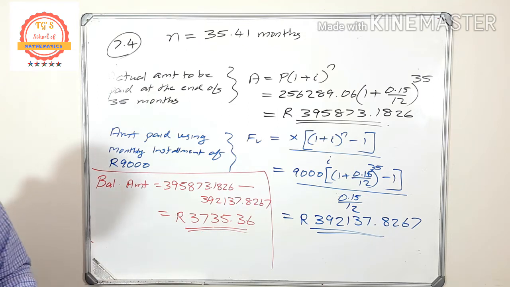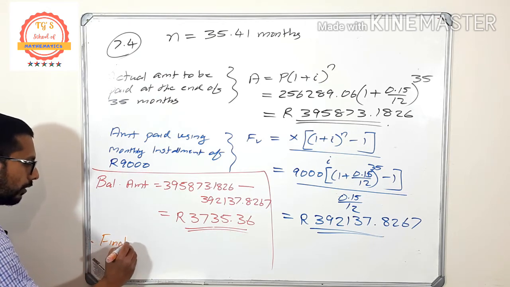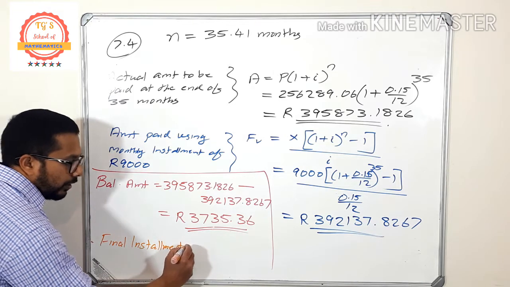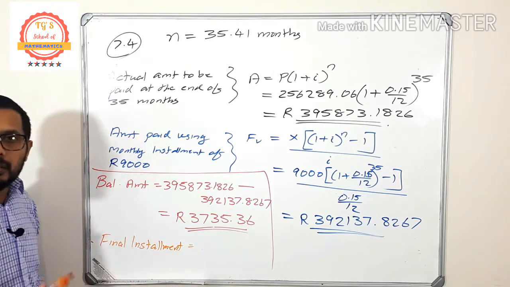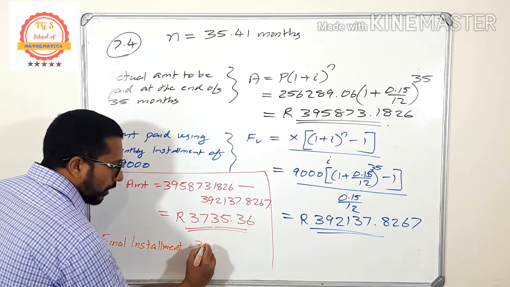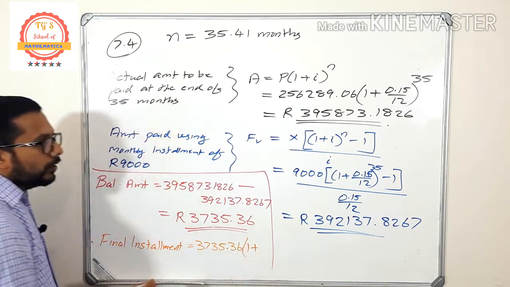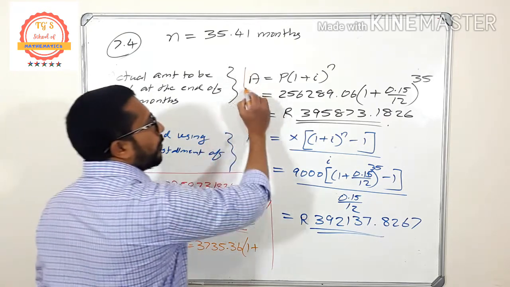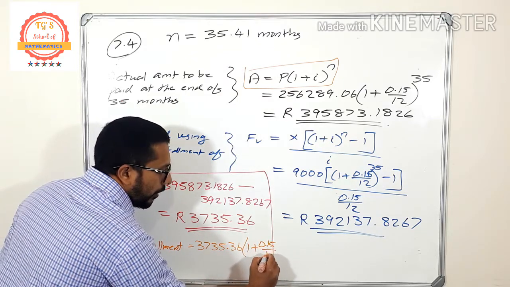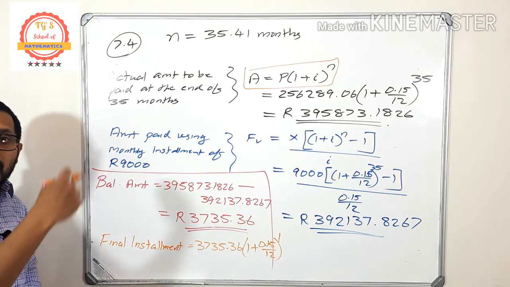Therefore, the final installment: how can you find it? We can apply the compound interest method. The amount now is 3,735.36 into 1 plus, A is equal to this formula, 1 plus the interest rate 1.5 divided by 12, the whole raised to just 1 month, the last 36th month.